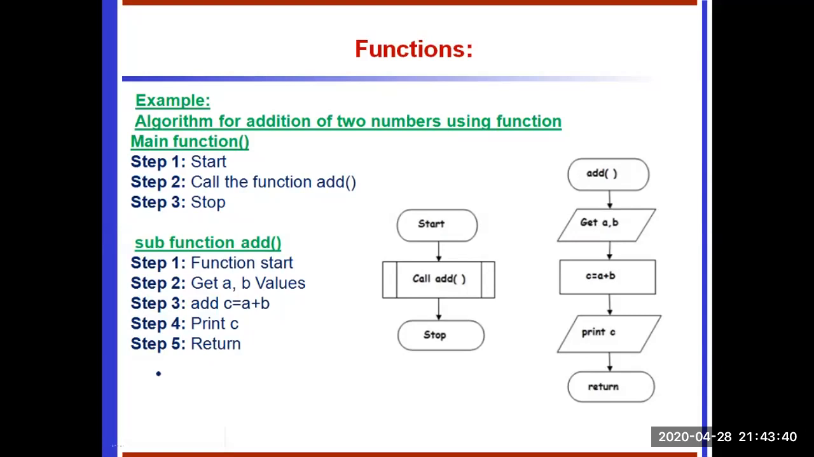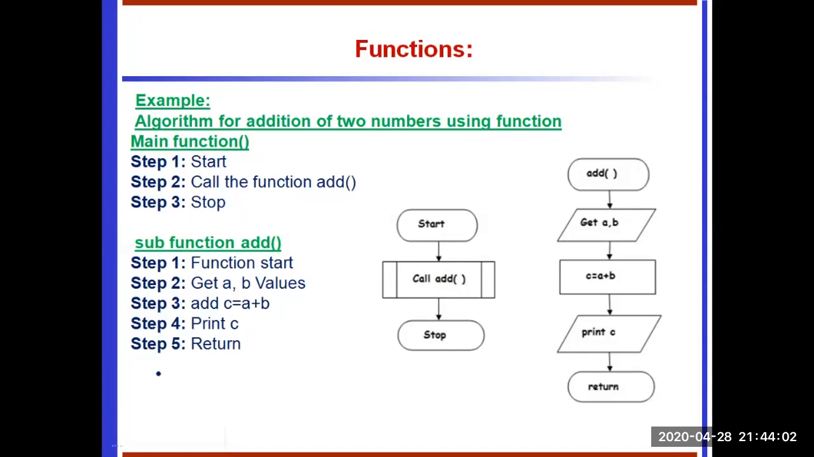Then in the sub function, step 1 executes, step 2 executes, step 3 executes, 4, 5 execute. The sub function completely executes top to bottom. The control again transfers to main function step 2. Then step 3 executes, and the program closes. So see the flow chart.